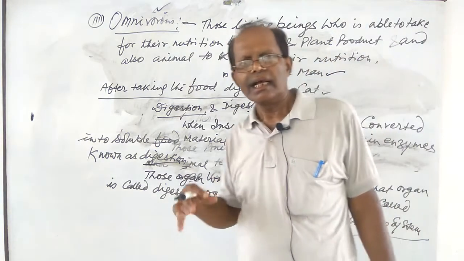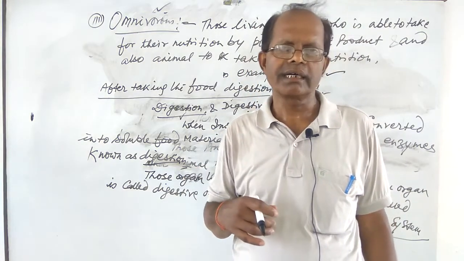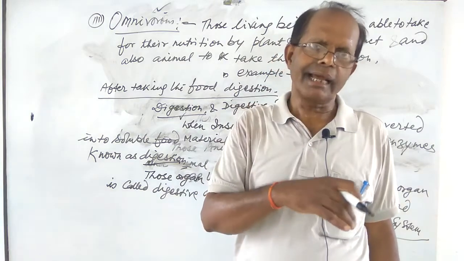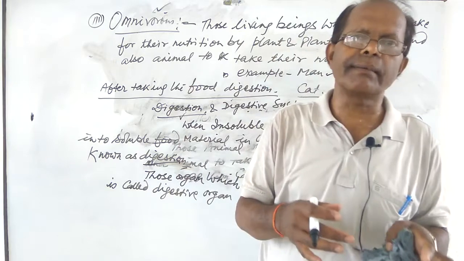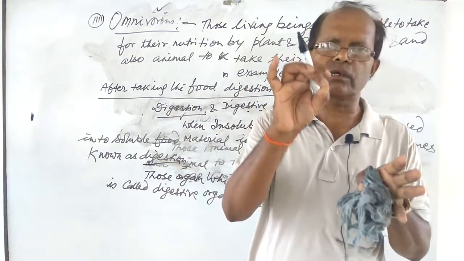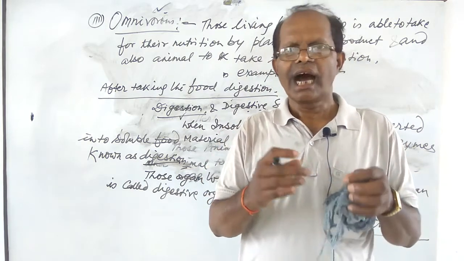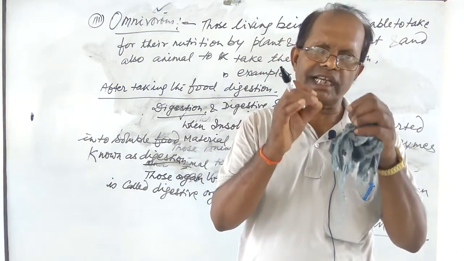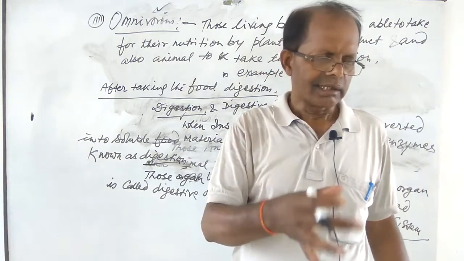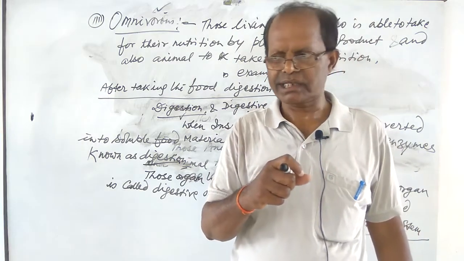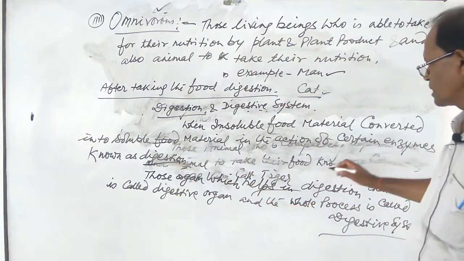After the food reaches our stomach, our glands secrete different types of enzymes for breaking the food into small pieces. Digestion occurs, the molecules are changed into various small particles, and after that absorption of food material takes place.